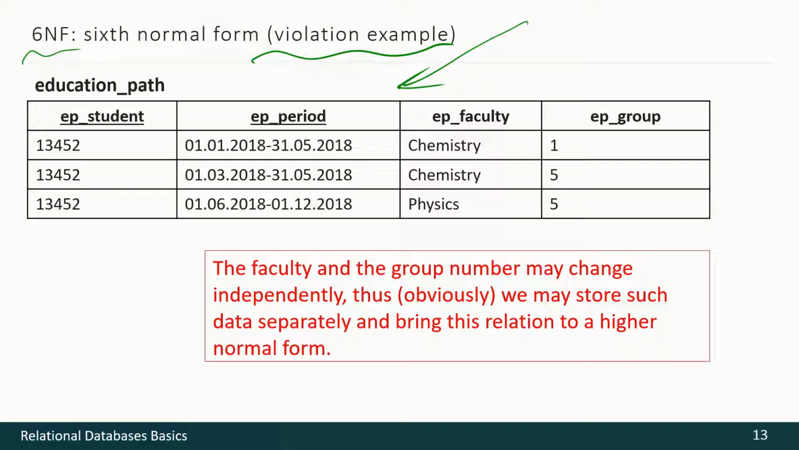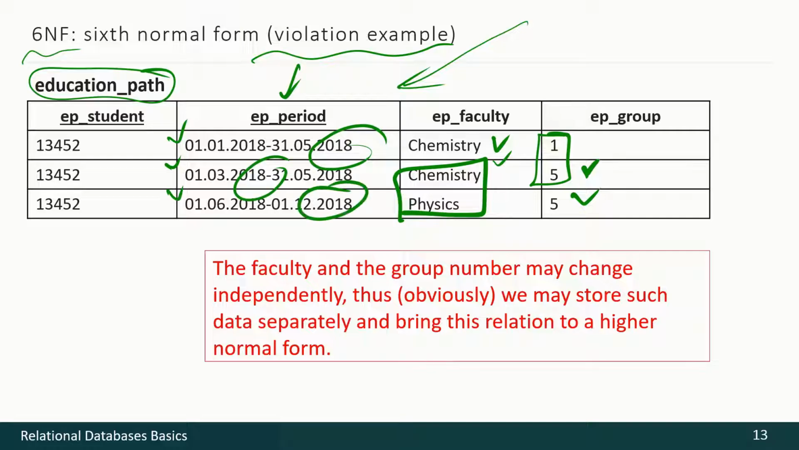First of all, we have to emphasize that sixth normal form usually deals with some temporal data. It acts with some dates or time periods and so on. And we see in this education path that a student may change the group staying at the same faculty, or he may change the faculty staying at the same group. So there may be some overlapping of those periods, and what can we do with the situation?